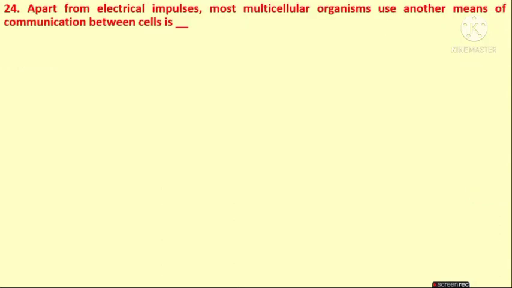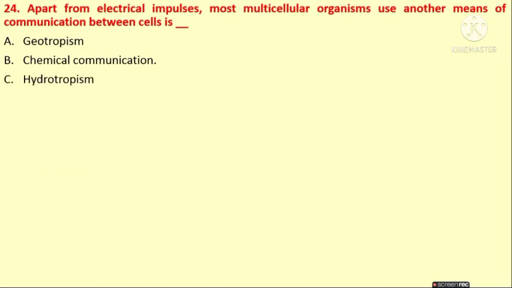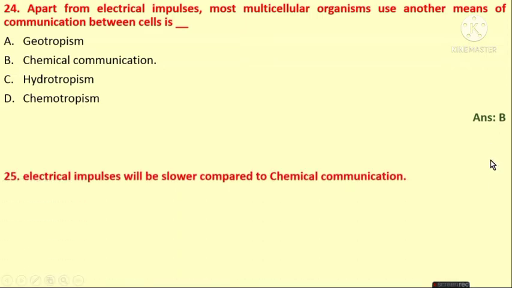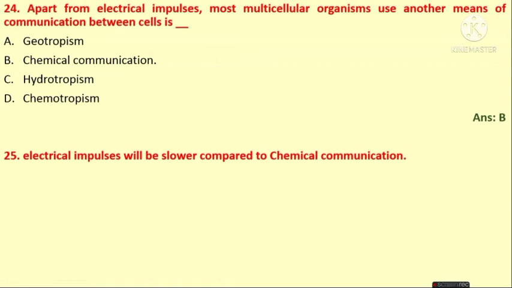Next one, apart from electrical impulses, most multicellular organisms use another means of communication between cells: geotropism, chemical communication, hydrotropism, chemotropism. In multicellular organisms, electrical impulses and chemical communication are responsible for communication between the cells. Therefore, the answer is B. Next one, electrical impulses will be slower compared to chemical communication. Is it right or wrong? Yes, it is a wrong statement.